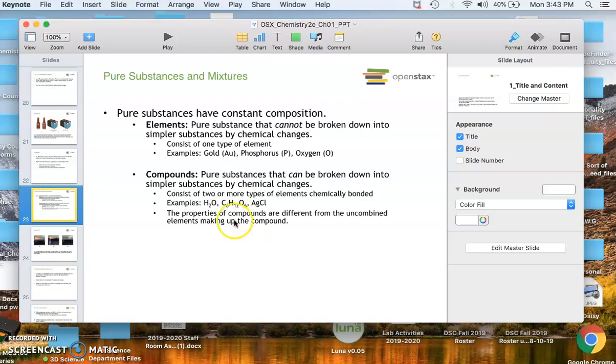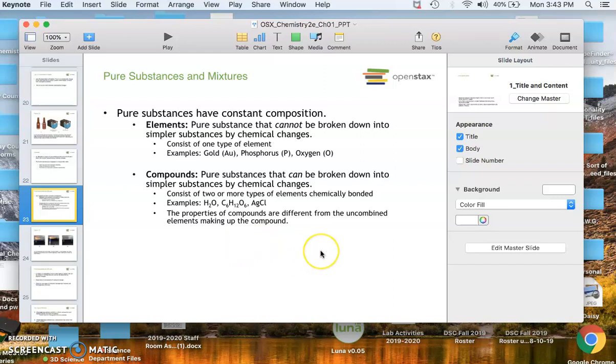And so an example would be water. It's the simplest example we can talk about. Water can be broken down into hydrogen and oxygen gas through the use of electrolysis of water, which we've actually done in the lab, and it's kind of a neat experiment to do because you see this bubbling occurring. And so hydrogen and oxygen are gases at room temperature, and so that's what you're going to form whenever you do the reaction with electrolysis of water at room temperature.